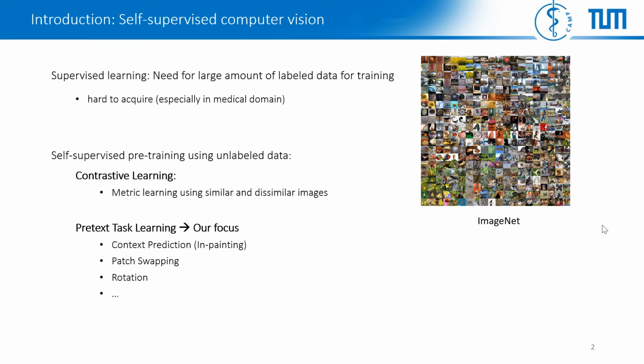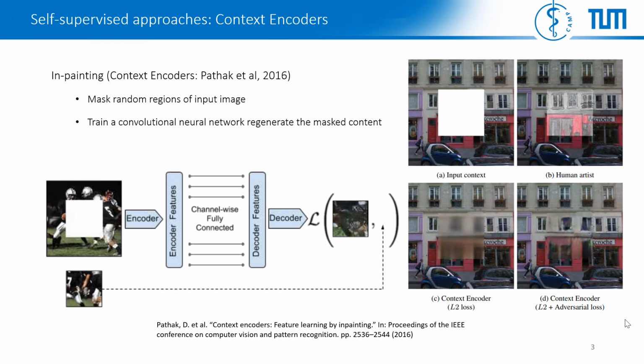In this work, we focus on improving the in-painting strategy, which is one of the main adopted approaches in recent years. In the in-painting strategy, which was first introduced by Pathak et al. 2016, part of the unlabeled image is masked, and a convolutional neural network is supposed to predict the masked region. In order to succeed at this task, the network of the in-painting methods needs to both understand the content of the entire image as well as produce an acceptable reconstruction for the missing part.